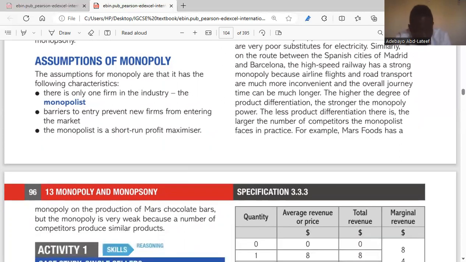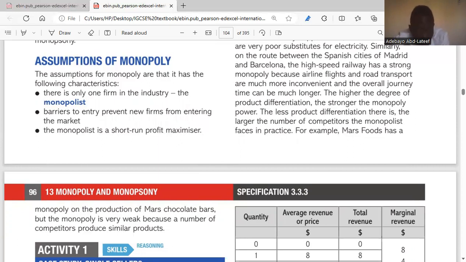Barriers to entry prevent new firms from entering the market. So another characteristic or feature of the monopoly is barriers to entry. When we talk about barriers to entry, we're talking about the blockade stopping other businesses or other firms from setting up in that industry. That is what a barrier is about. A monopoly is the only one supplying a good or service in that industry. Two, there's always a very high barrier to entry in such an industry. That means no firm is allowed to go into that industry.